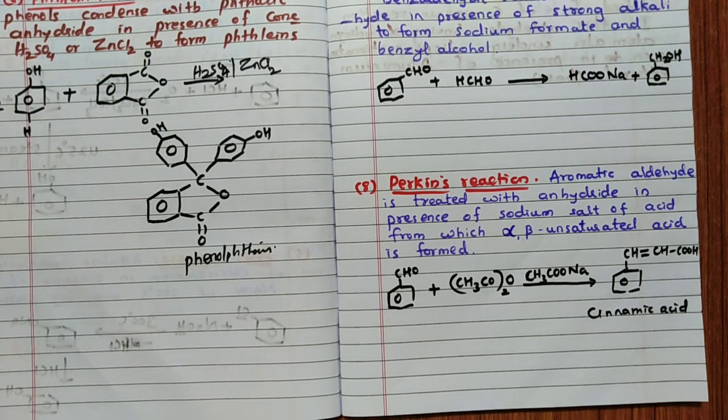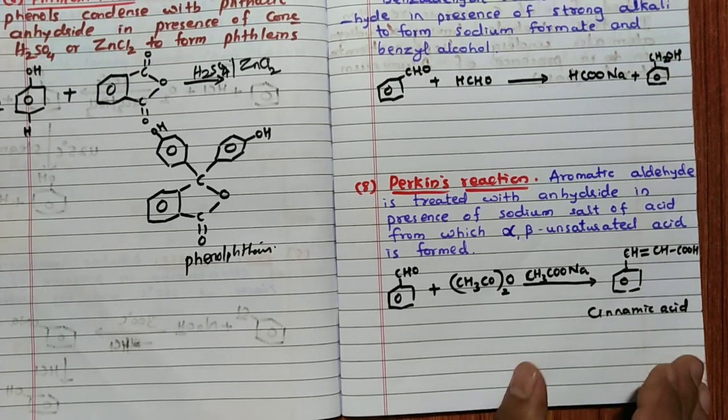So aromatic aldehydes or benzaldehyde treated with acetic anhydride in presence of the sodium salt of the acid form cinnamic acid, with an alpha carbon, beta carbon unsaturated double bond. This is called the Perkin reaction, which means that Perkin reaction is benzaldehyde conversion into cinnamic acid. If you remember this much, that is enough for the JEE and NEET exams.